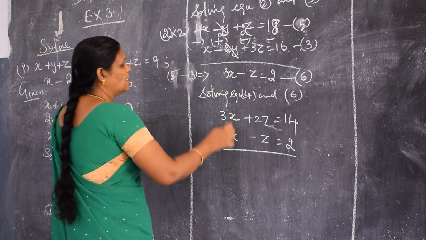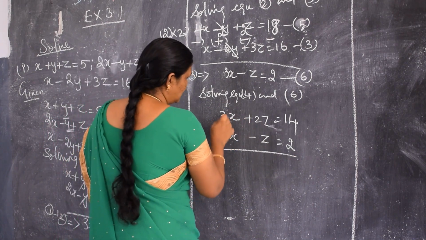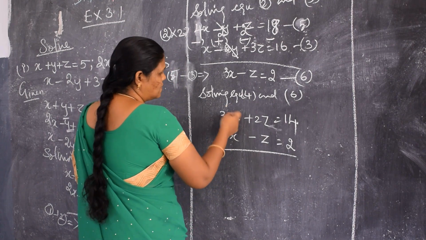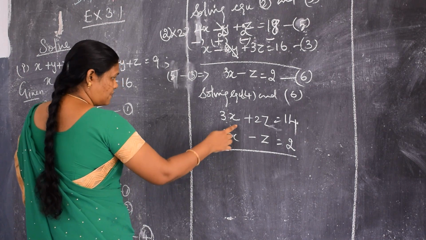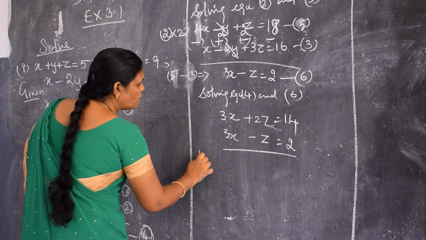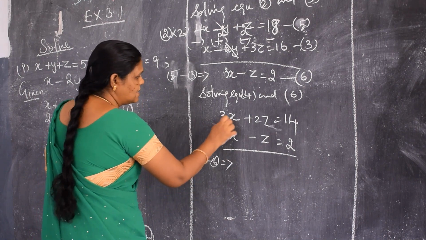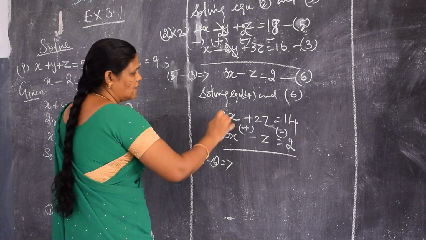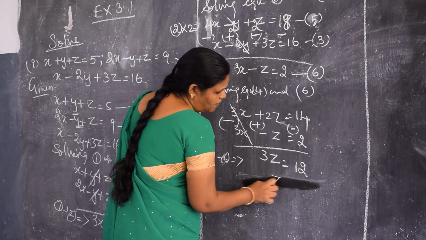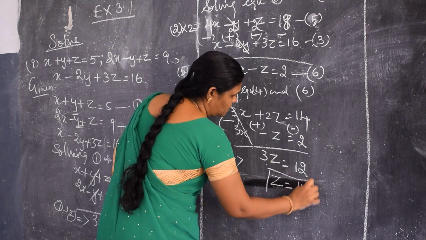Isn't it? See here 3x we can cancel. But here both are in the same sign. So we will subtract it. We can subtract this, 4 minus 6. That implies minus plus minus. Understand, children? So both are cancelled. Is equal to 12. So z is equal to 12 by 3. So we are getting 4.